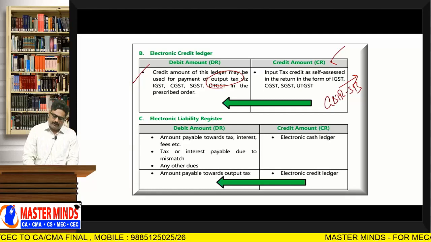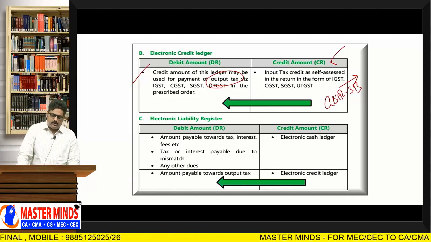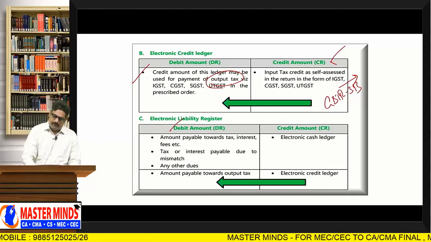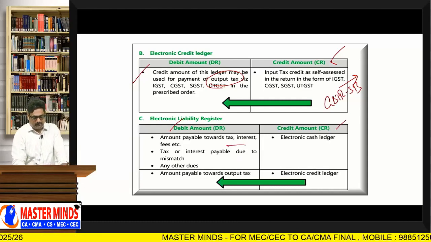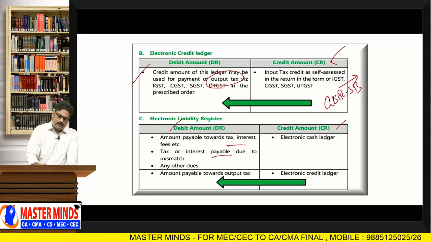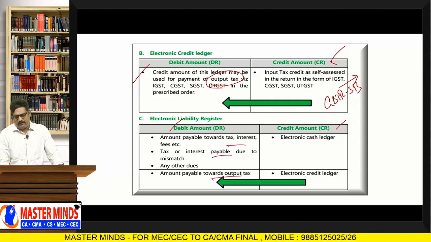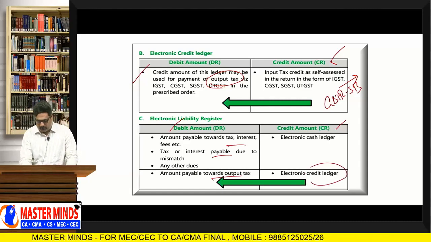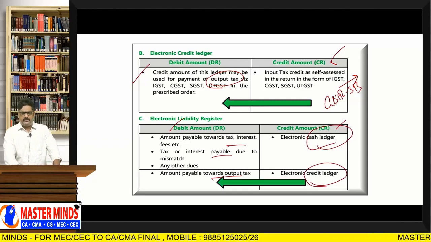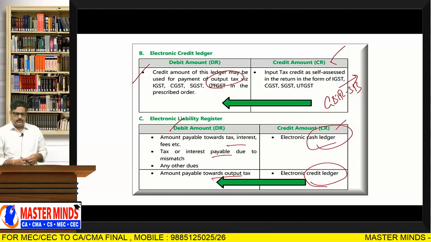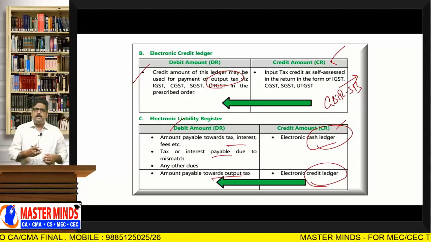What about the electronic liability register? With respect to the electronic liability register, generally payables will show a debit balance, and paid will show a credit balance. Amount payable towards tax, interest, fee, any amount that is needed to be paid due to mismatch, all these things will be shown as debit ones. When it is paid either through the electronic credit ledger or through the electronic cash ledger, that amount will be credited. So the electronic liability register generally reflects payables on the debit side and paid on the credit side.